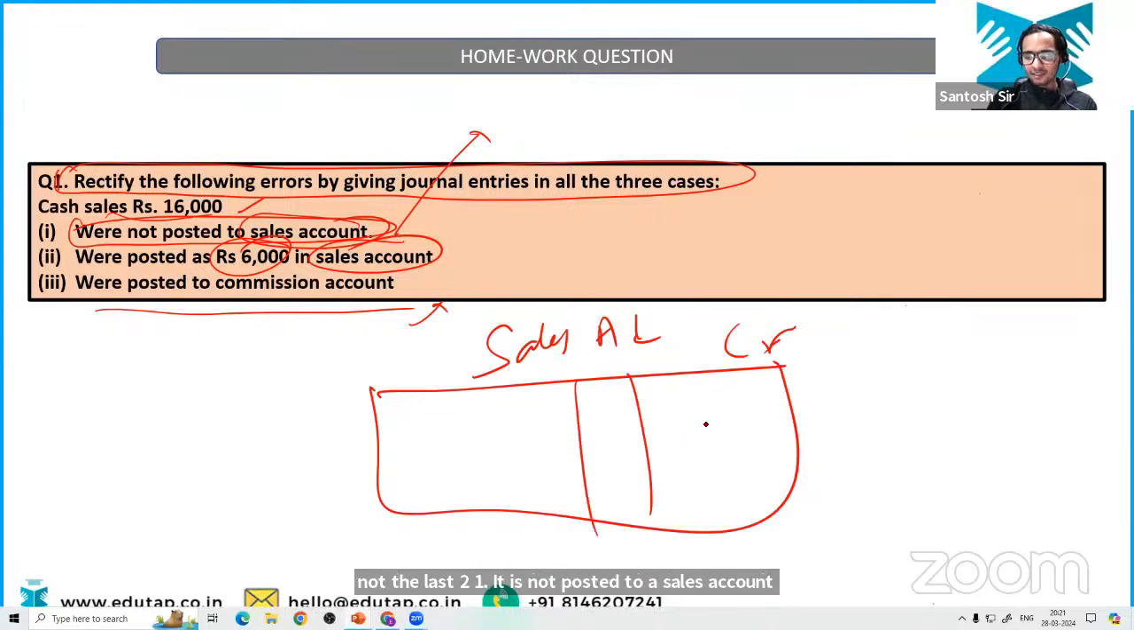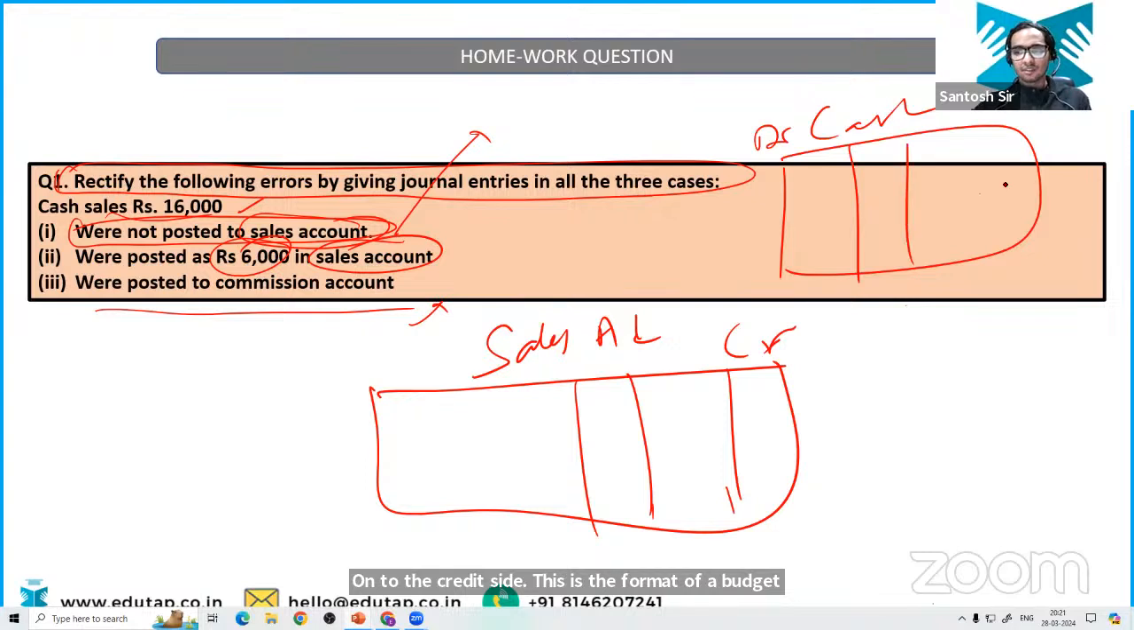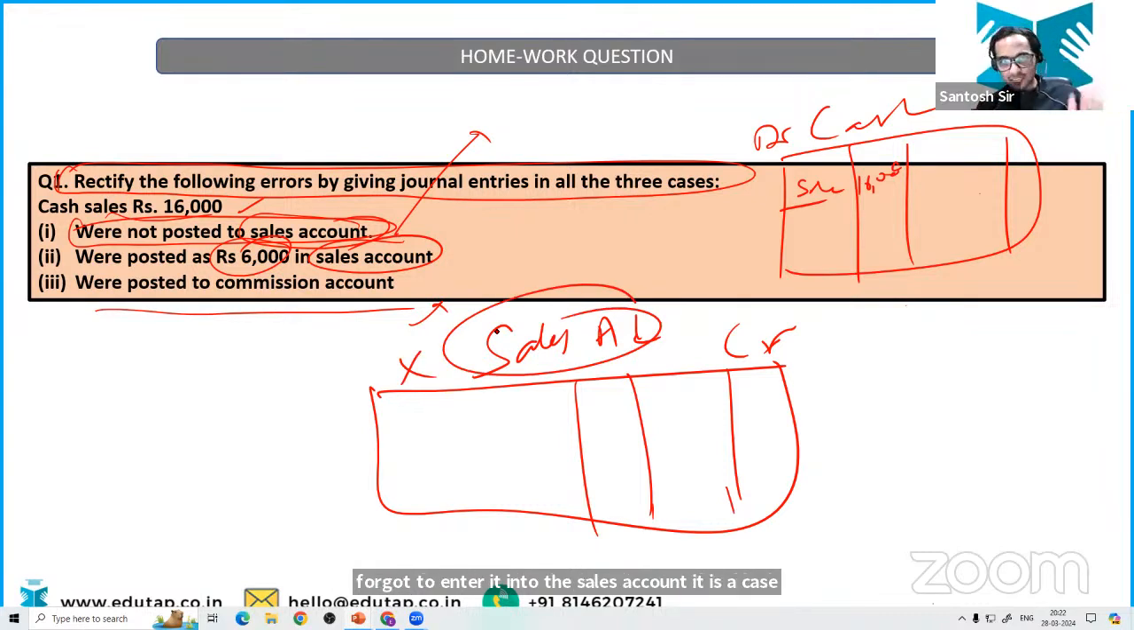Onto the credit side. This is the format of a ledger account. Now it is nowhere written that the cash account is incorrect. It is posted to the cash account as 16,000, but it is omitted by the accountant and he has forgotten to enter it into the sales account. It is the case of partial omission. That's correct. But how are you going to rectify this error?